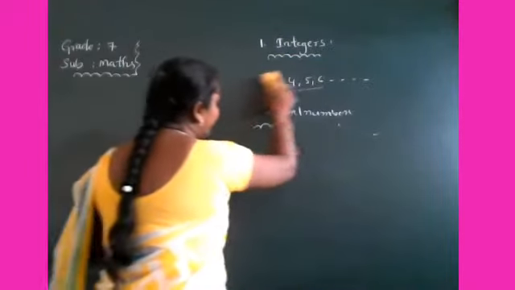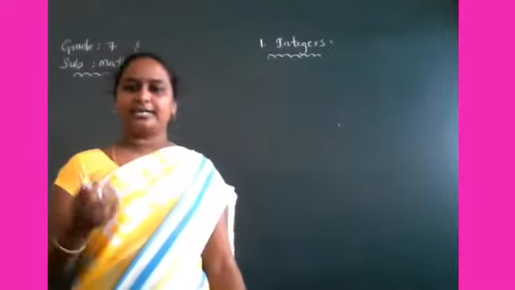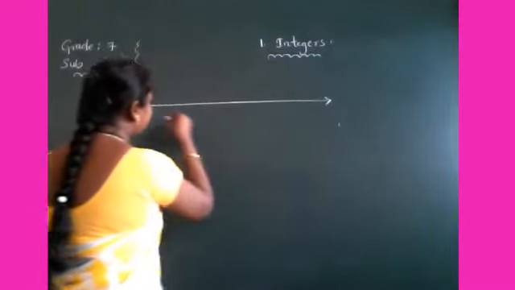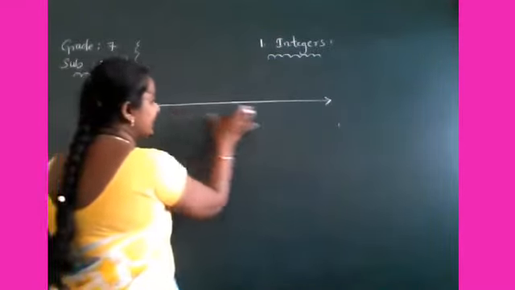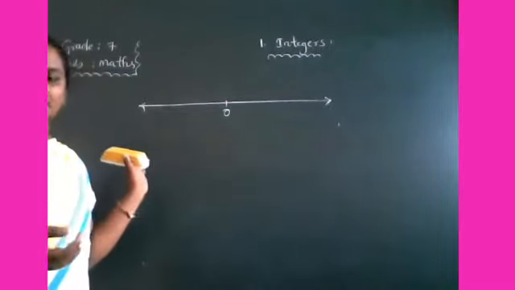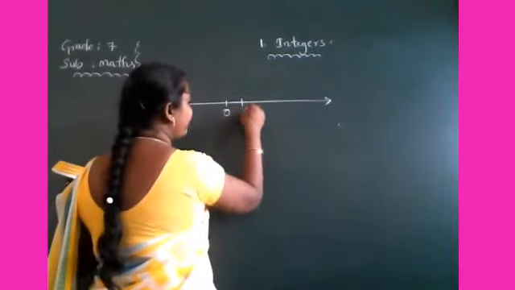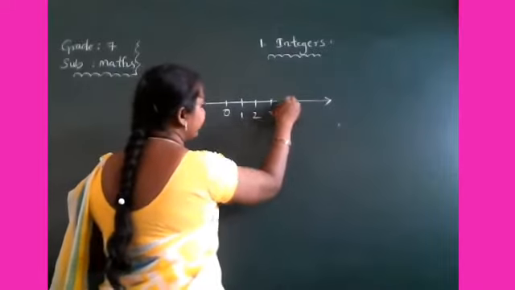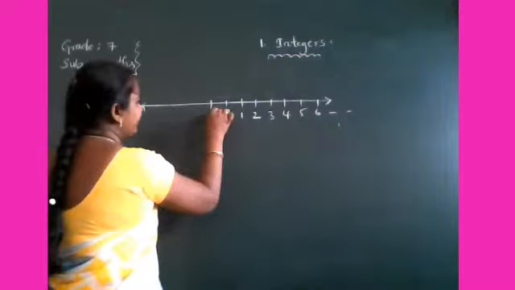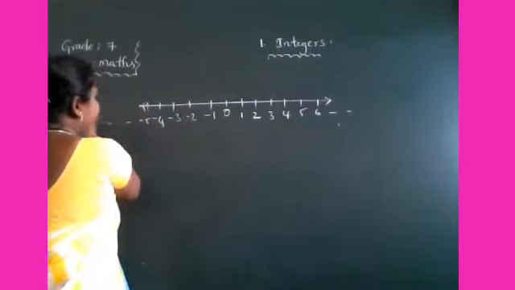And one more thing you have learned: how to add and subtract integers on the number line. Before that, I am going to represent integers on the number line. So this is a line representing the integers. Integers form the whole numbers and their negative numbers. 0 right side are positive integers, up to 6 here, then -1, -2, -3, -4, -5 and so on.